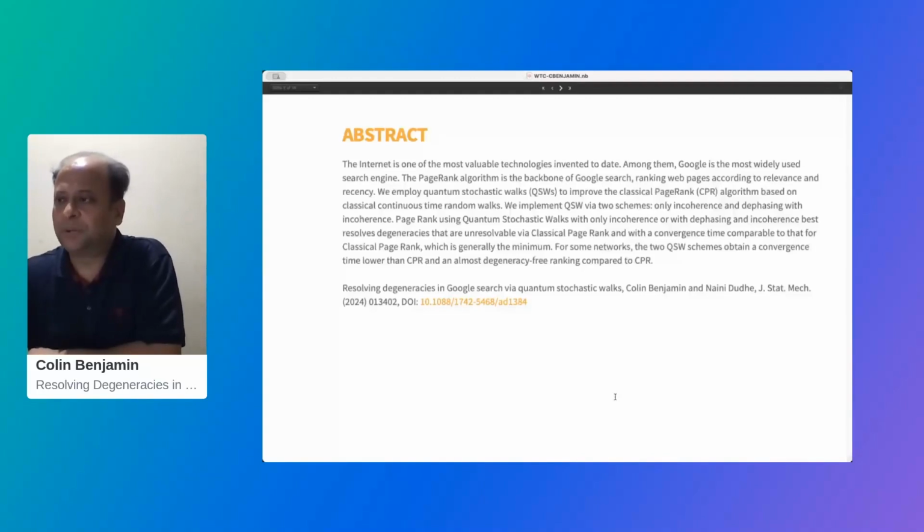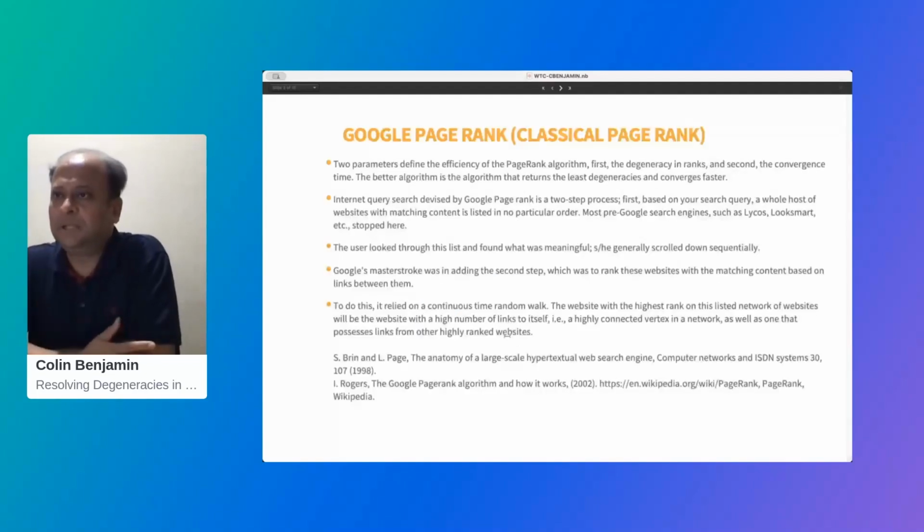So this work was published in the Journal of Statistical Mechanics, and you can download it here. So basically, what is the Google PageRank algorithm? Two basic efficiency parameters are behind the PageRank algorithm. First, the degeneracy in ranks, and second, the convergence time. Any algorithm has to return the least degeneracies among web pages, and then it has to converge fast to those ranks.